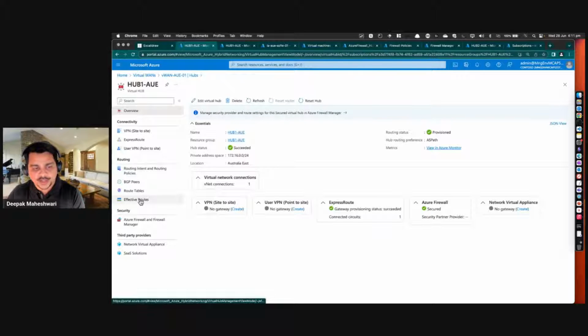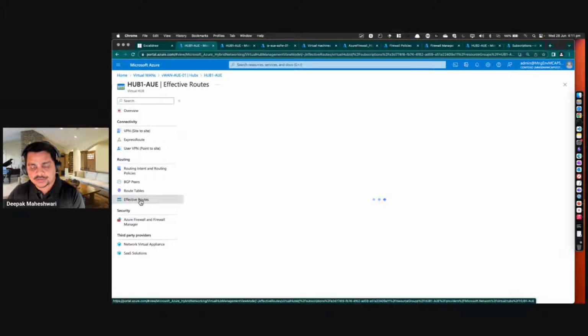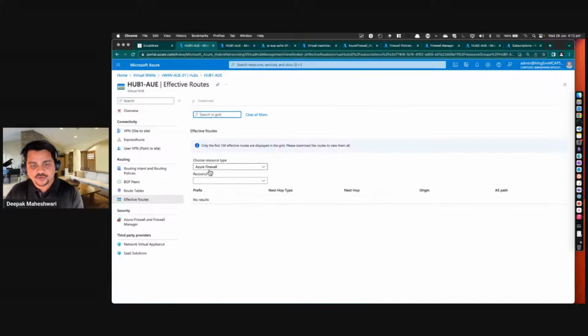And if I look at my effective route, this will show me the effective route of this hub in terms of what route this hub is getting from another hub. So since this hub 1 has got the firewall enabled for both private and internet traffic, I will look at the resource type as Azure Firewall, and then it's gonna show me the effective routes.